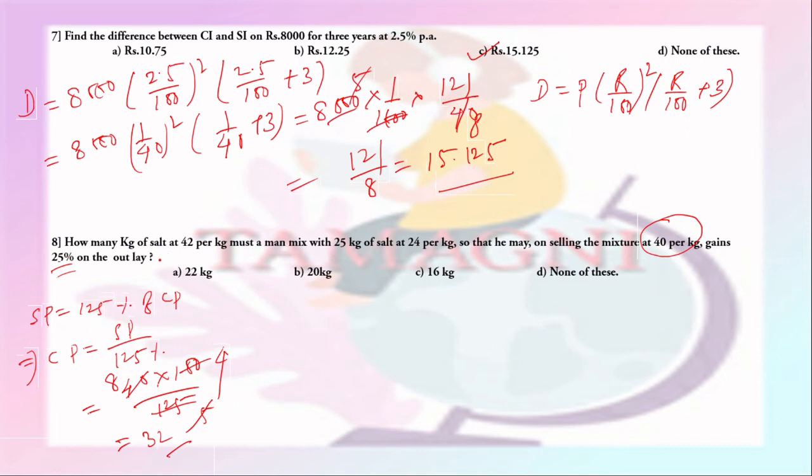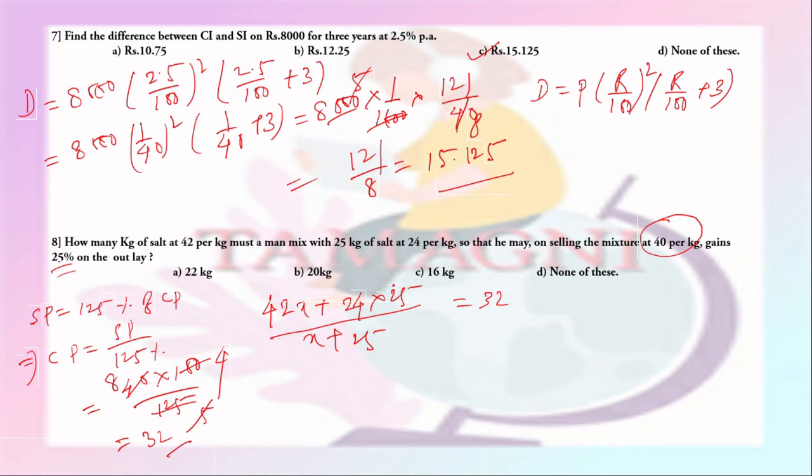Now if we assume that the quantity of salt to be mixed, which is 42 per kg, be x, so 42x plus 24 into 25 by x plus 25, this is actually the CP, so this will be equal to 32. What is the total price? And this is the total quantity.